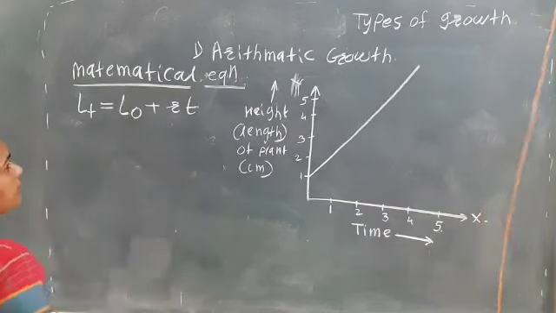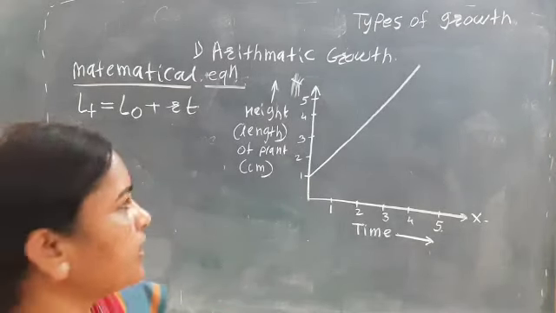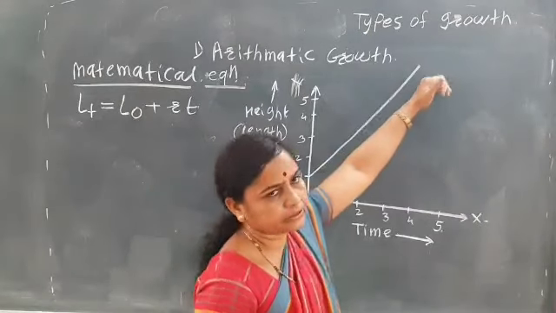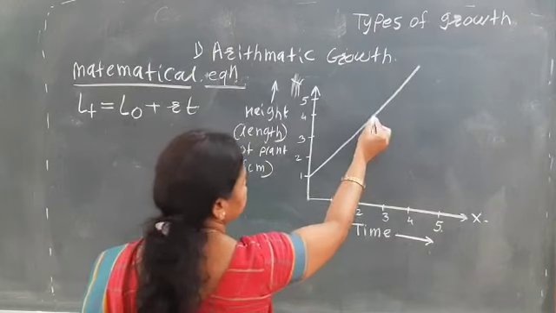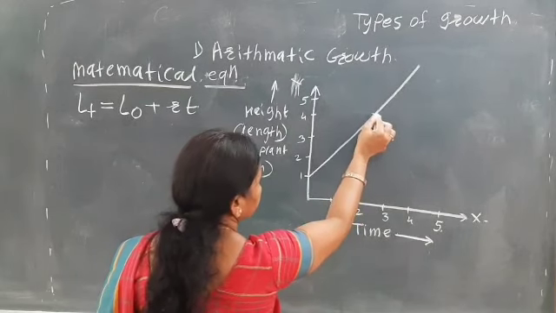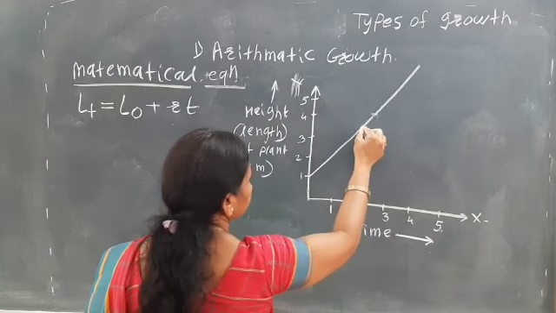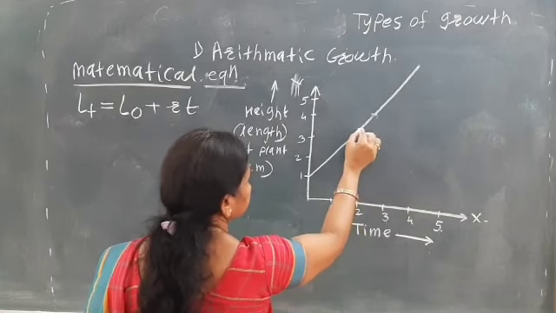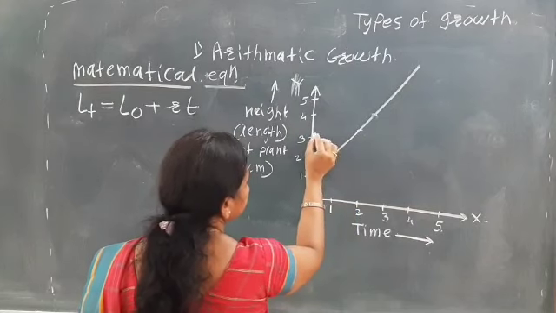So say here the arithmetic growth is a linear curve, that is, constant. Say here is one point, see, here is one point. At this point the growth takes place. So here is the 3 centimeter growth.